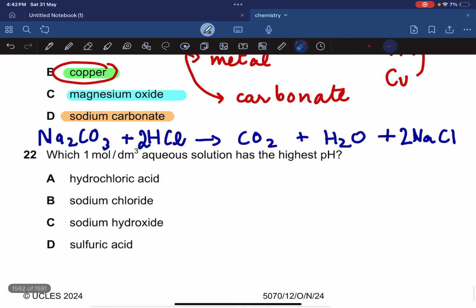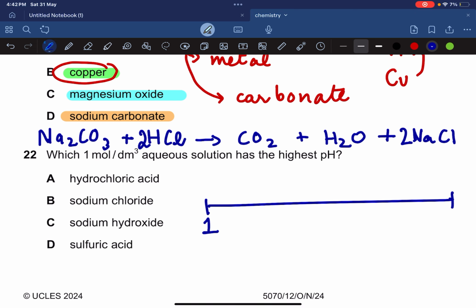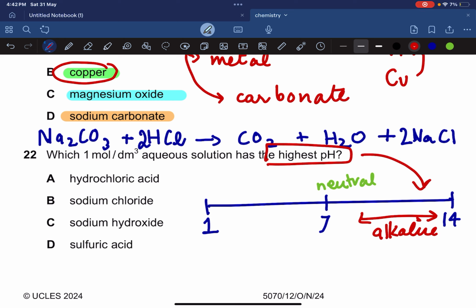Which 1 mol per dm3 aqueous solution has the highest pH? People tend to confuse the pH. What you're going to look for in the pH is a pH scale. Over here you have the pH of 1, and the highest pH you have is 14. In between 1 and 14 you have a pH of 7. 7 is your neutral pH, and the pH above 7 is your alkaline pH. So the highest pH you're looking for is going to be an alkaline pH, because the more the pH increases, the more towards alkali you go. And the lower pH is going to be the acidic pH.